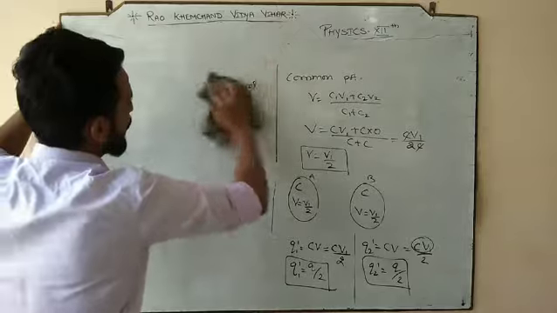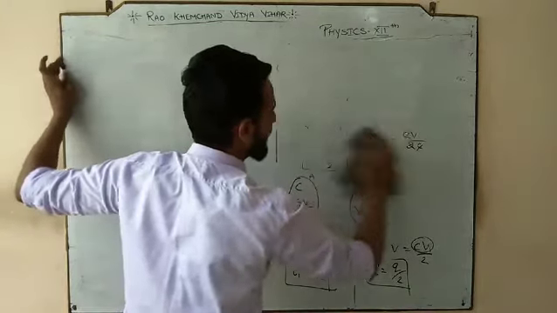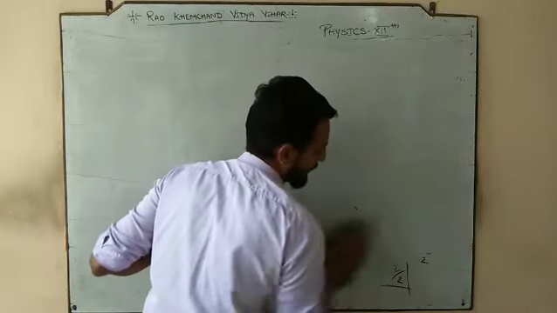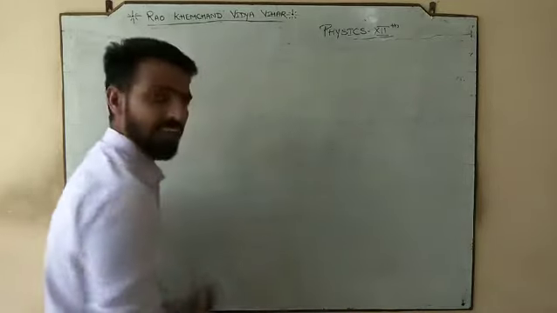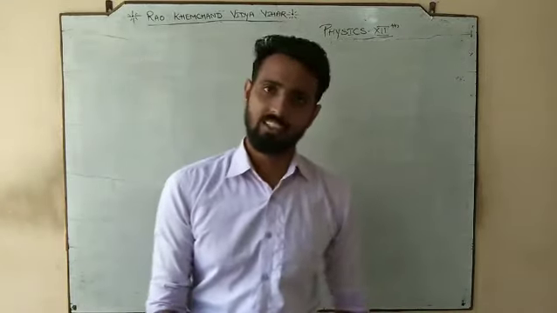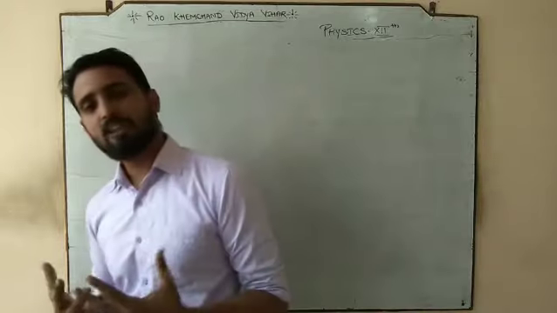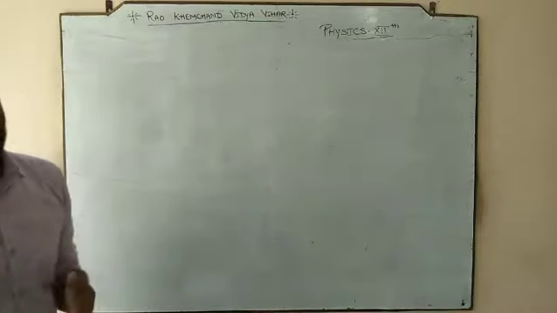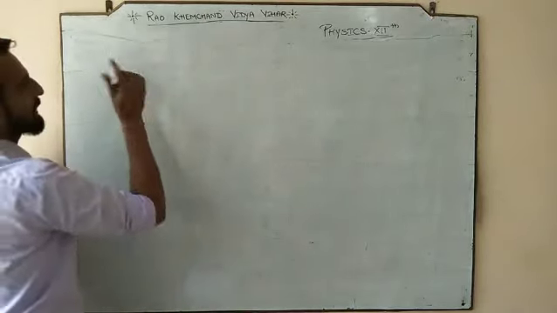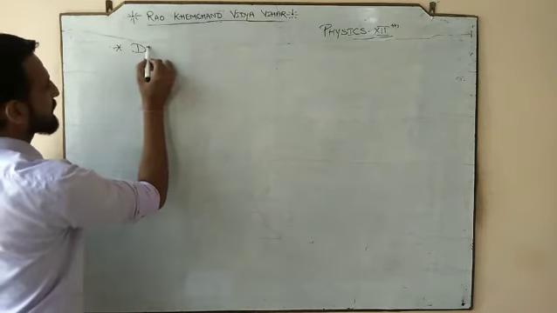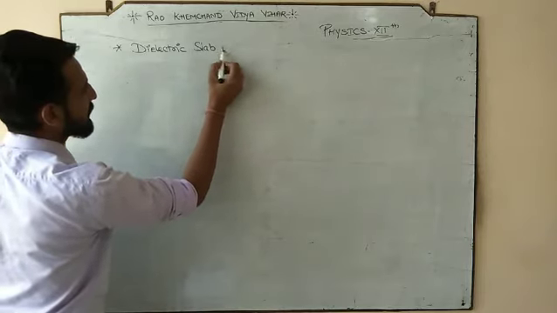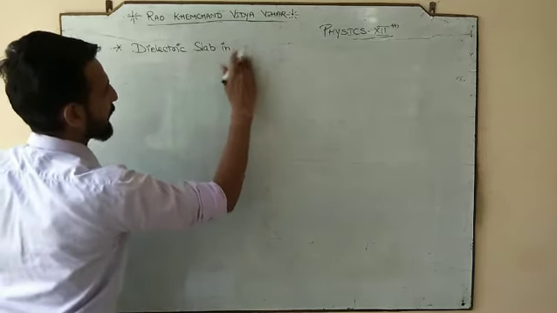Now, what we are going to discuss is the final and the last topic of this unit, and you can say this chapter. इस chapter का last topic है capacitance. Last topic means on the basis of derivation it is last, but there are some more different varieties of numericals जो हम लोग आगे discuss करेंगे. But on the basis of theory, this is the last. And what is that last topic? The last topic is dielectric slab in capacitor.